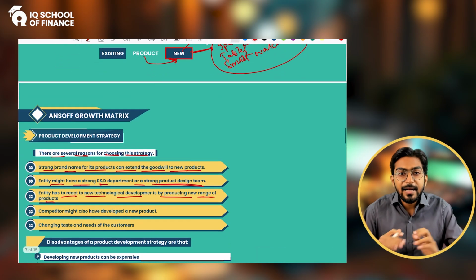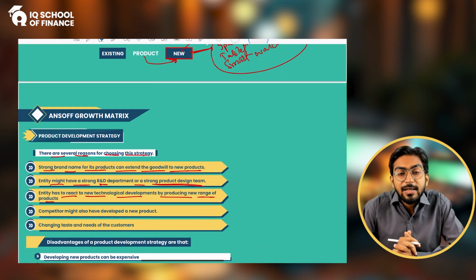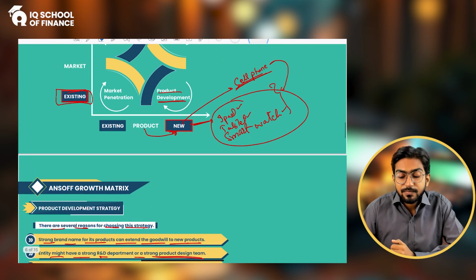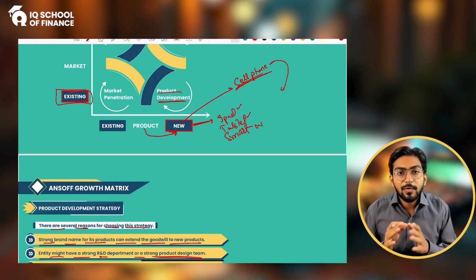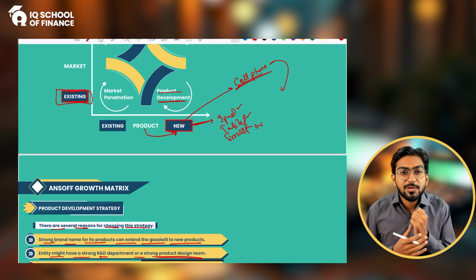And the other thing is that we all know that we have studied it in the environmental analysis, that environment changes. For example, you saw that people are now moving away from the analog watches. They are moving away from the analog or the traditional old style watches. Now people are moving towards the smart watches, which is smart to wear, which read out your heartbeat and look after your health as well.